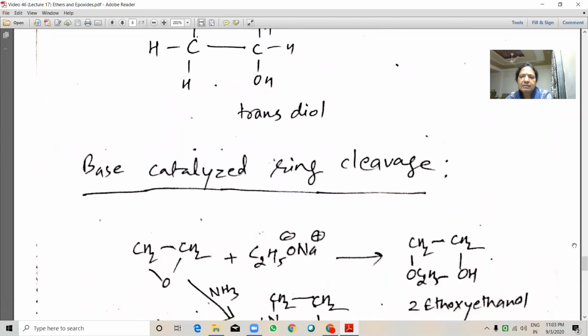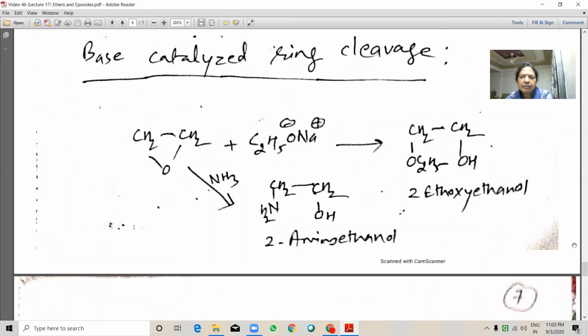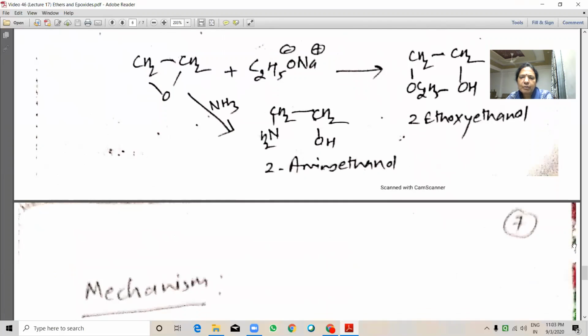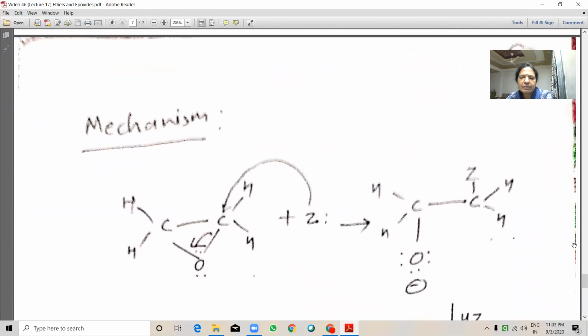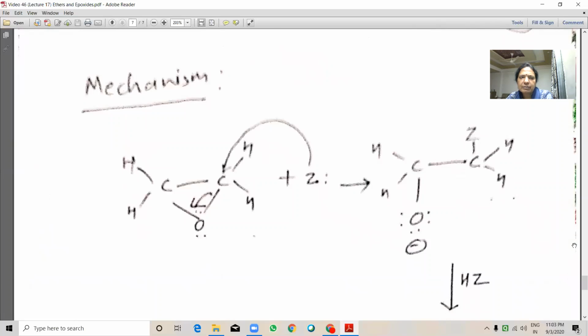Base catalyzed ring cleavage. Here we can add a base also. Suppose we are reacting with sodium ethoxide, we will get 2-ethoxy-ethanol. If we react with ammonia, we will get 2-amino-ethanol. The mechanism is similar to the acid catalyzed reaction, but here it is nucleophilic.